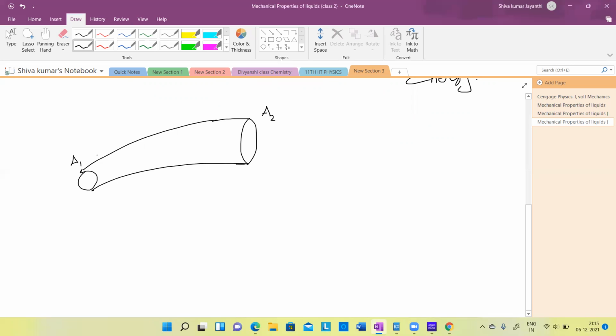This is A1. What is this A1? A1 is the area of influx and A2 is the area of cross section of efflux. Efflux means outcoming. Influx means going in. This is the area through which the liquid is going in, influx of some water or some fluid. I'm saying fluid, which can be liquid also.